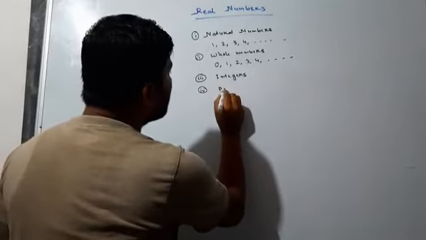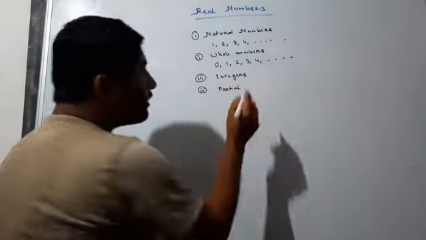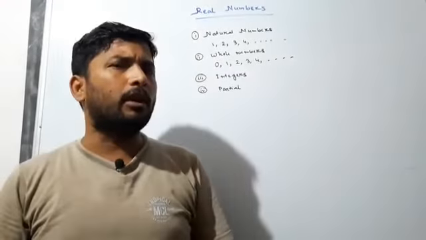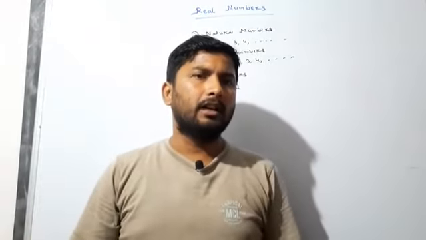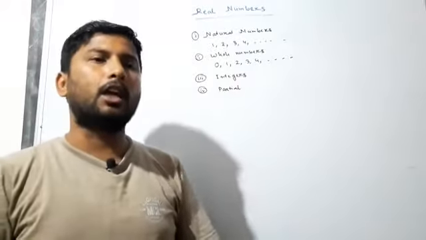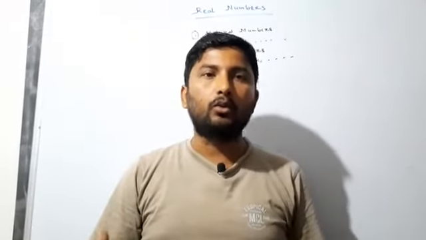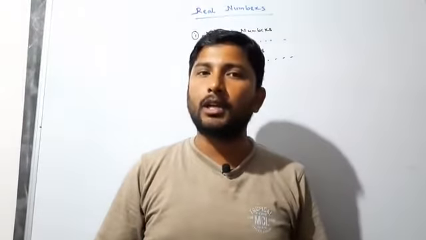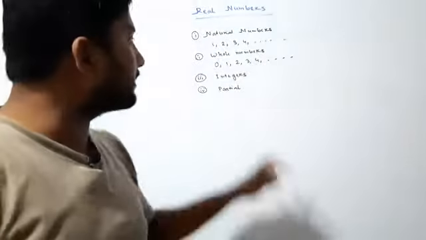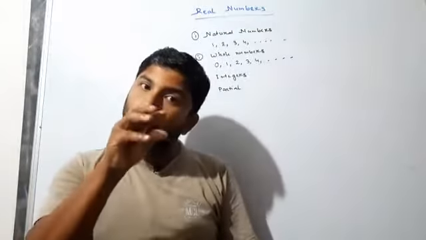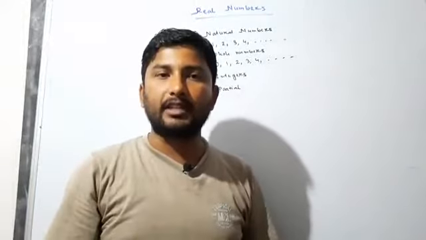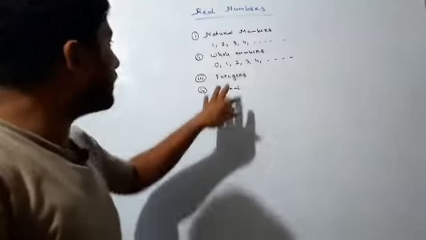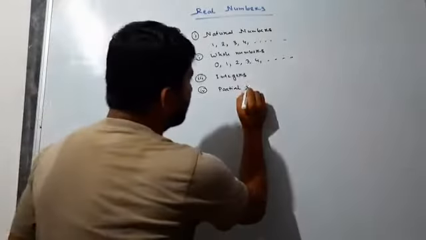Then after integers, what number? After integers it is fractional numbers. What type of number are fractional numbers? Something is available and you divide it. Maybe you have a cake and you divide it into 3 parts, then out of 3 parts you take 2 parts, that means 2 by 3. This type of number is a fractional number. And integers are all these numbers, that means 1, 2, 3, 4, 5, 6, or 0, or -1, -2, -3. These numbers are integers. You know about integers and fractional numbers.